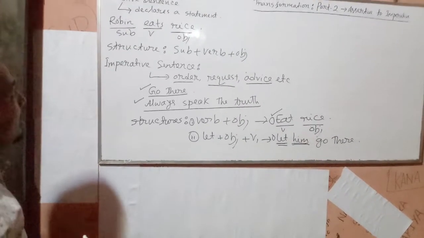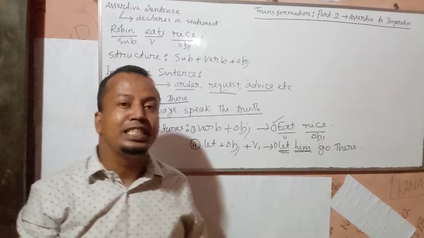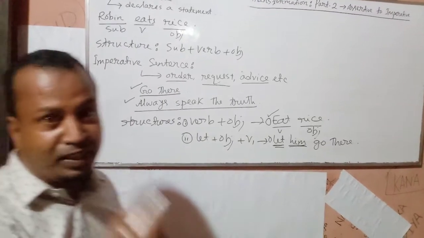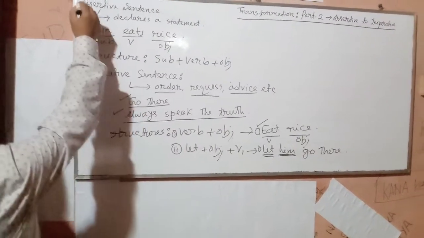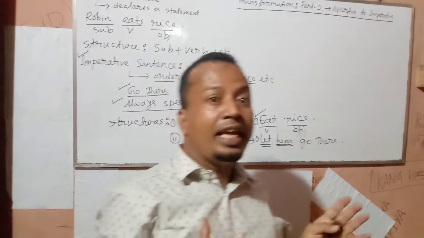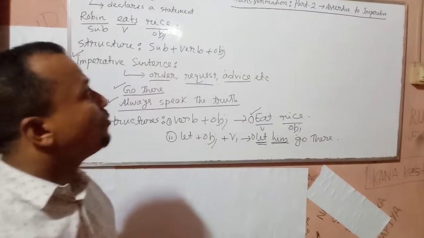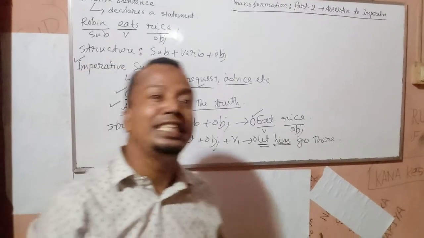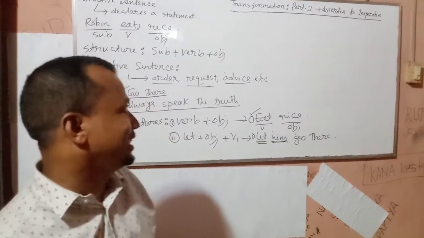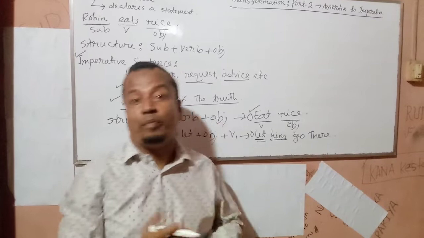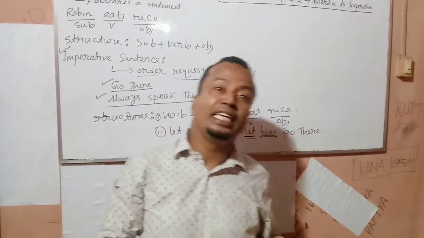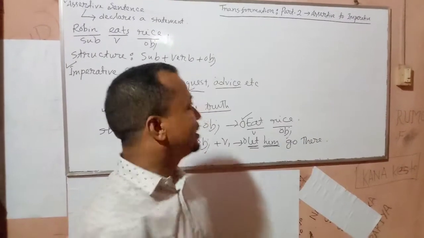Okay. To change an assertive sentence into an imperative sentence, you have to know the basic forms, that means the definition and structure of assertive sentences and imperative sentences. It is very easy to change from one sentence to another if you understand the basic meaning and structure of both the sentences. Firstly, you will have to mark what you will have to do. You will see in the bracket what is written. Now, look at this.